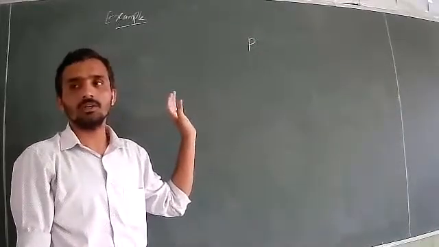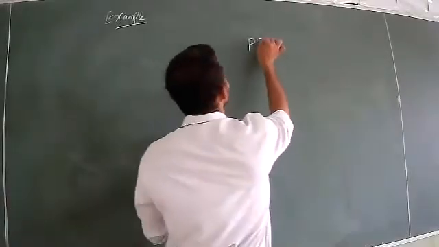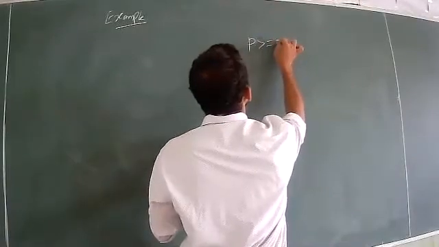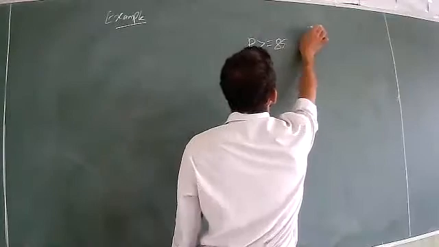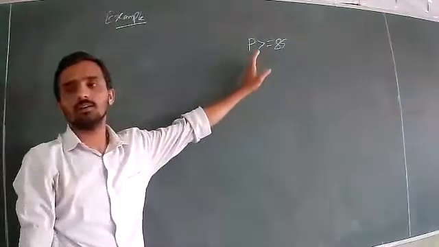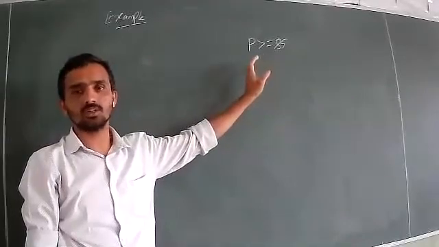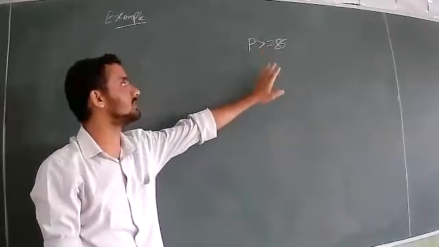And here, the conditions are multiple conditions. If P is greater than or equal to 85, and one more assumption here is, let us consider less than 100 only. Don't say, sir, what if the percentage is more than 100. Don't think like that. It is fixed.